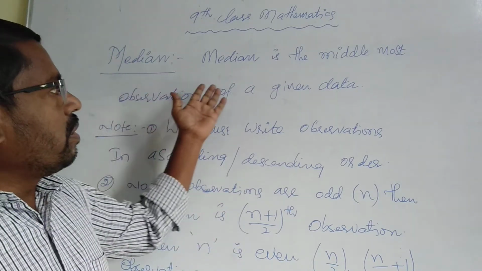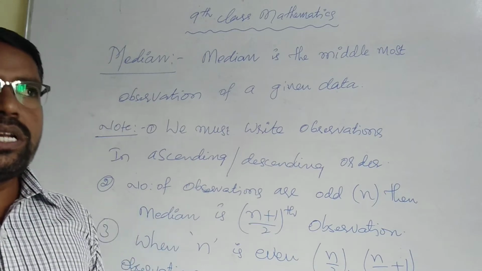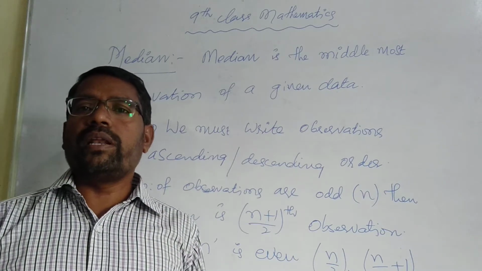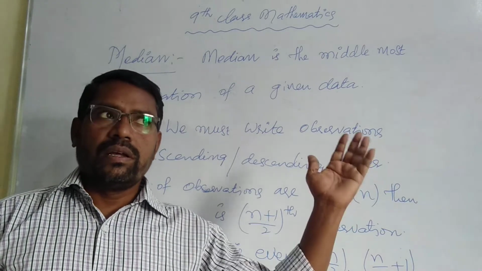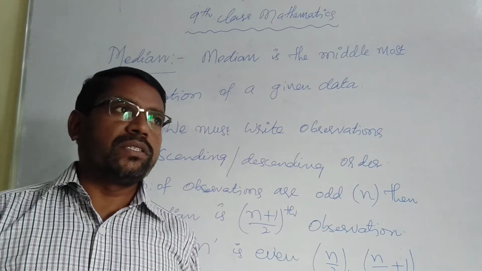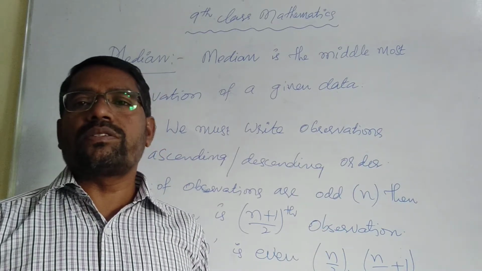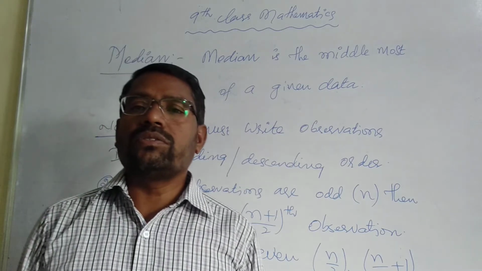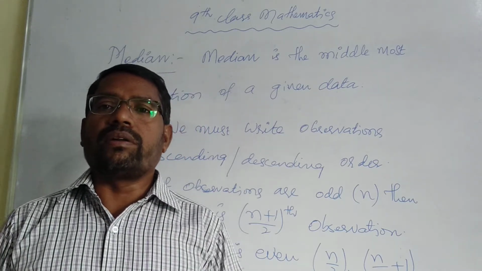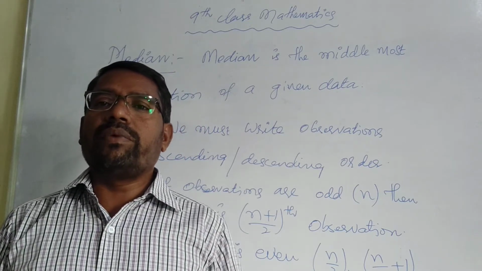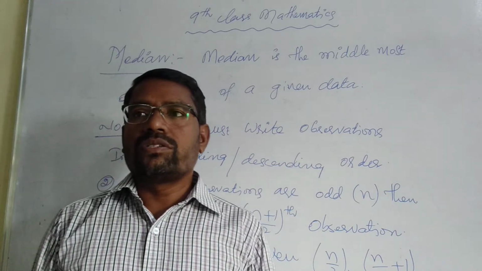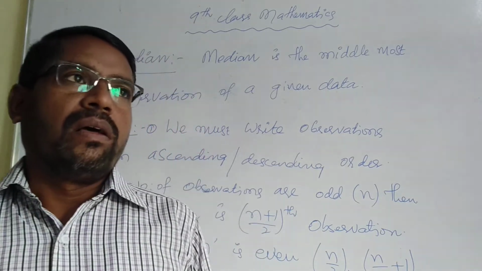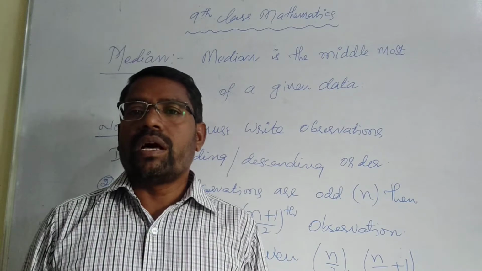So now, median. What does median mean? Generally we know it as the middle. Whatever numbers or things you write, or if you are going to stand in a line in the prayer, who is the middle one can be said directly.